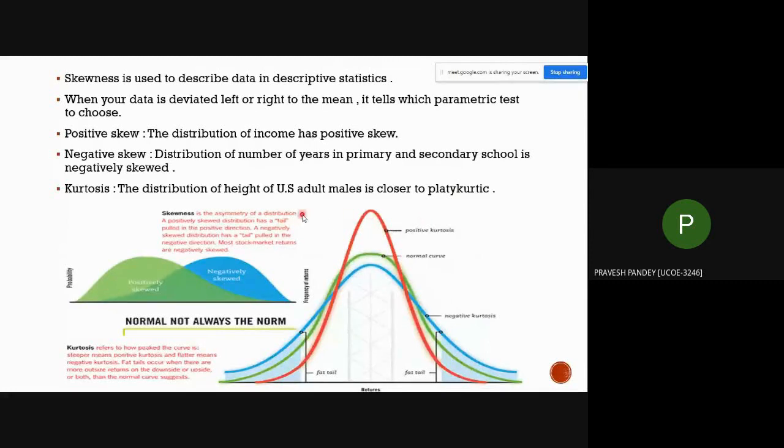The distribution of income has a positive skew. The mean income is more than the median, and a lot of people earn more than 50,000 above the median, while not many people earn less than 50,000 below the median. The payoff on a lottery ticket is also positively skewed.